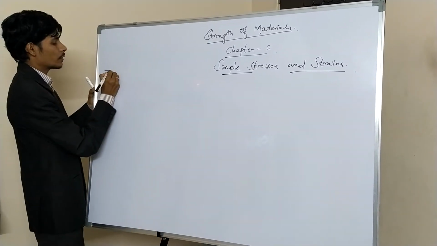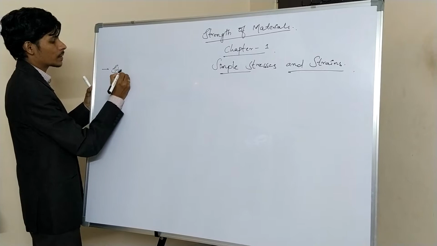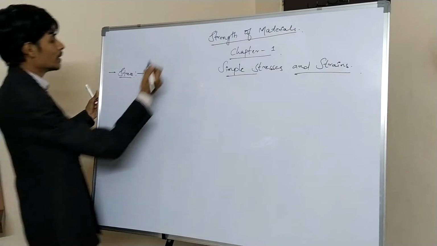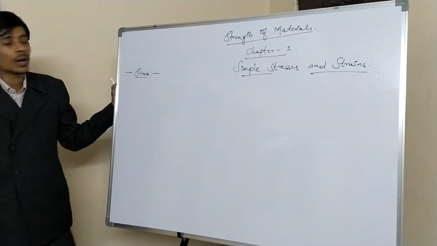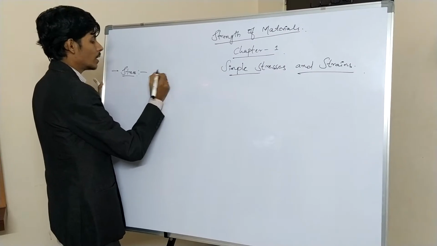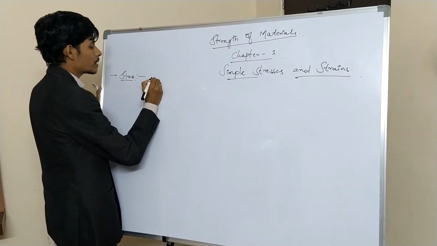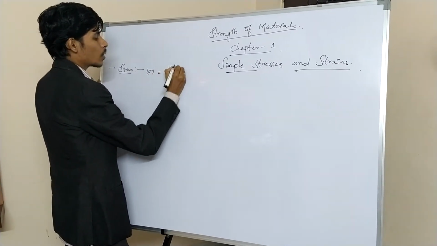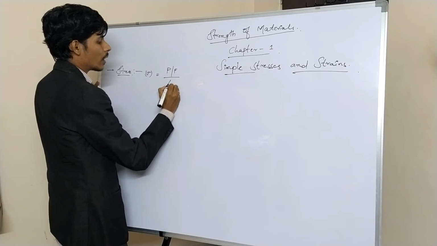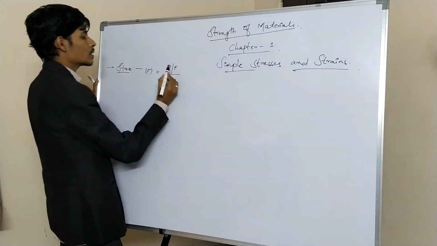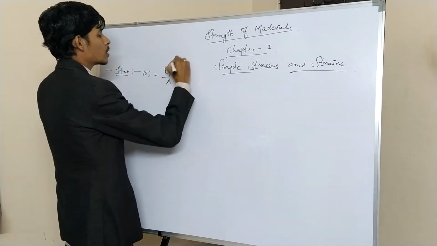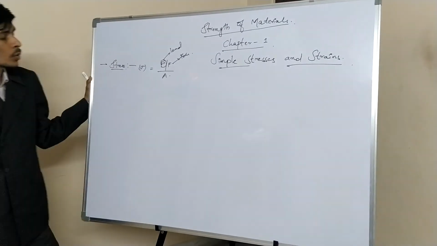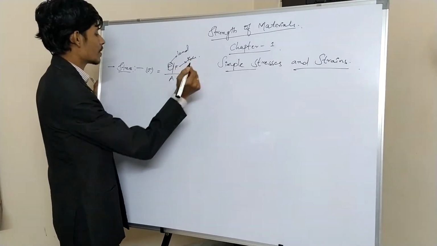First definition is stress. So what exactly is stress? Stress is nothing but the resistance offered per unit area, or it can be called the force acting per unit area. Generally stress is denoted by the letter sigma, and sigma can be written as force or load acting per unit area. In some textbooks they give P as a force, P as a load also. Force or load acting per unit area is generally called stress.